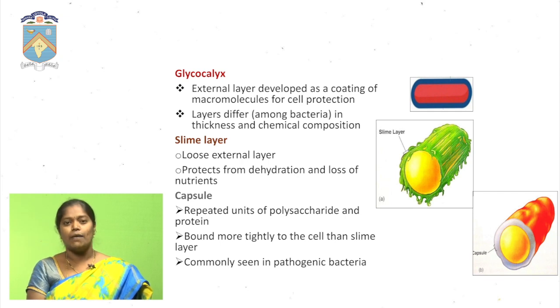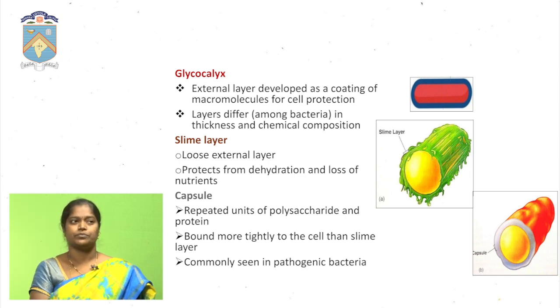Next, coming to the capsule. Most of the pathogenic bacteria produce the capsule. Its main function is related to the toxic elements present. Most of these bacteria are pathogenic, and they can cause us diseases. The capsule holds the toxic elements, and when infection occurs, the capsule releases the toxic elements into the human body.